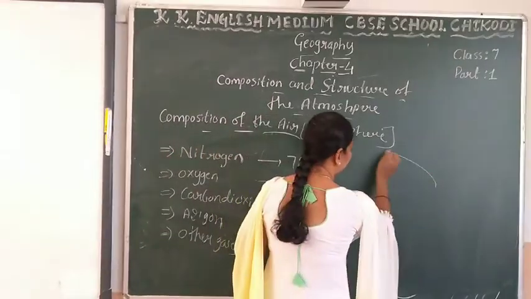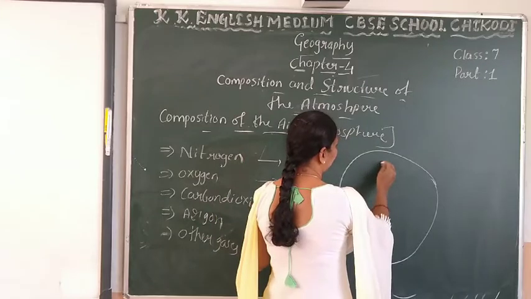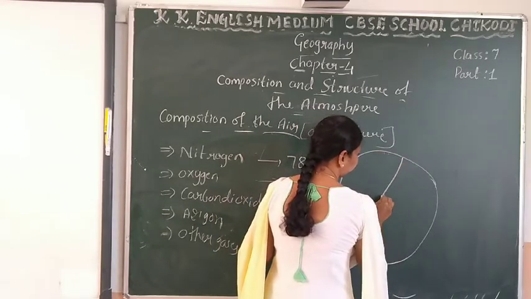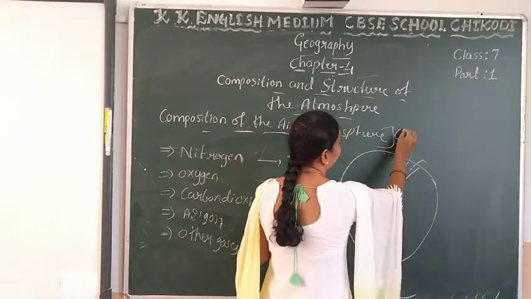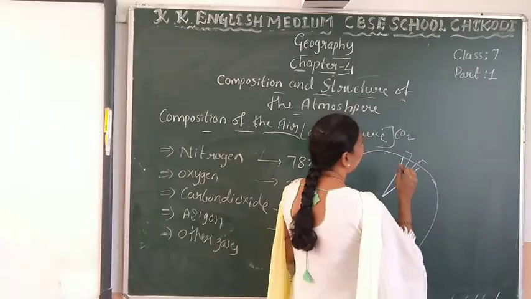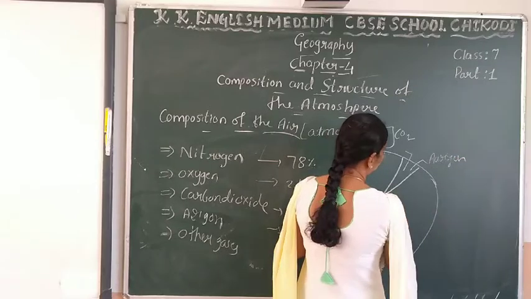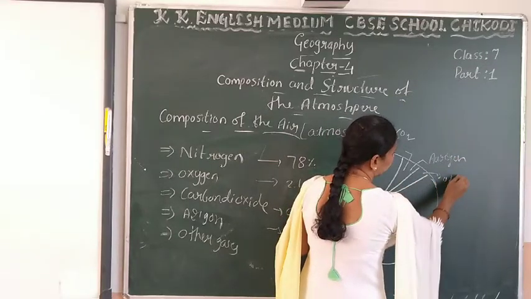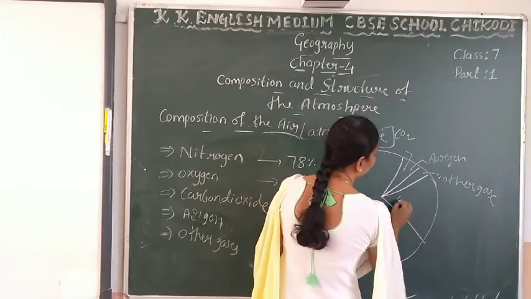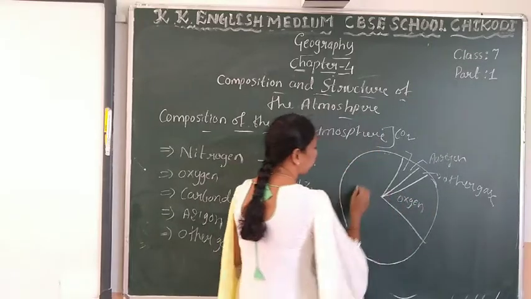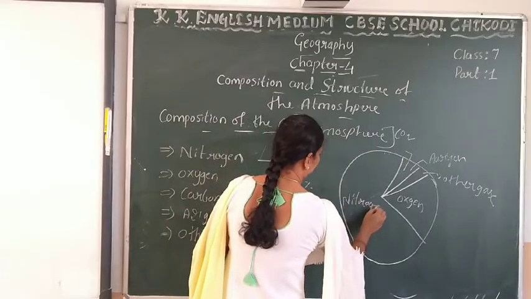And see here the pie chart of the composition of the air. It shows carbon dioxide, argon and some other gases, then oxygen and nitrogen.